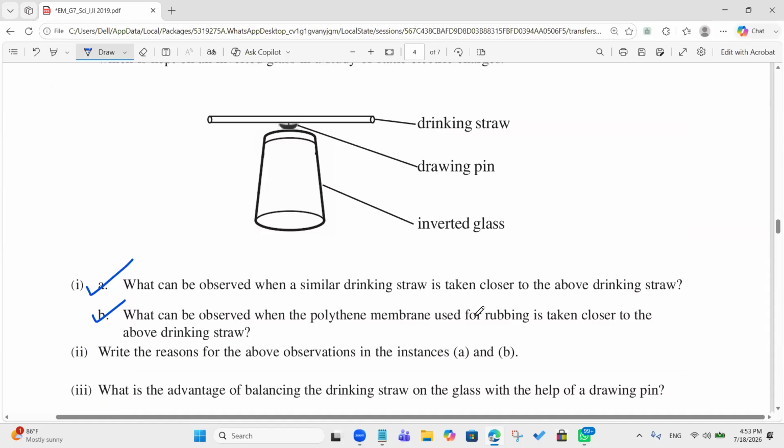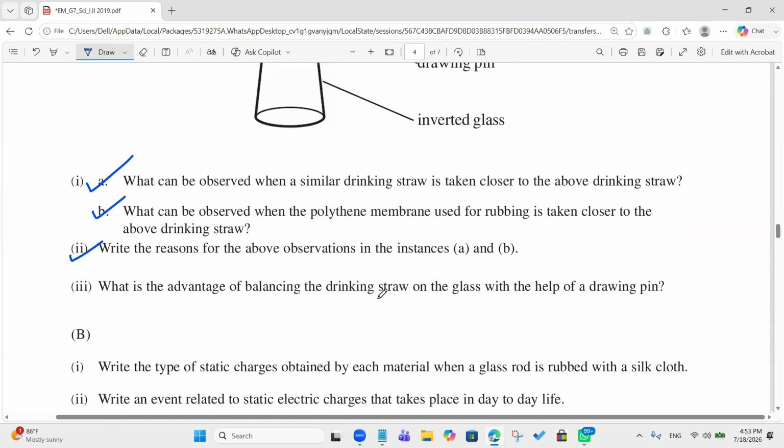Because like charges always repel and unlike charges attract each other. Yes, very good, Mithili. Like charges repel each other, unlike charges attract each other. Good. What's the advantage of balancing the drinking straw on the glass with the help of the drawing pin? It can move freely. Yes, it can move freely.